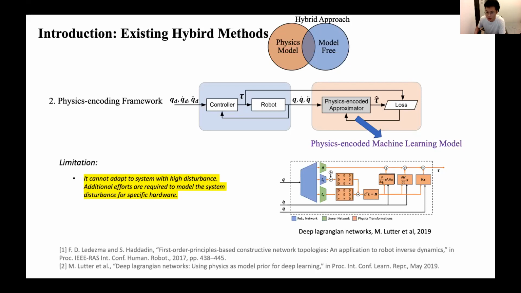However, the ability to adapt to unknown disturbance remained poor, since the model capacity of the physics-encoded approximator was drastically bounded by the pre-encoded physics prior. As a result, further engineering efforts to model disturbance were required to minimize the model bias caused by the unmodeled dynamics, which can hardly alleviate the engineering burden compared to those of the physics-based approach.